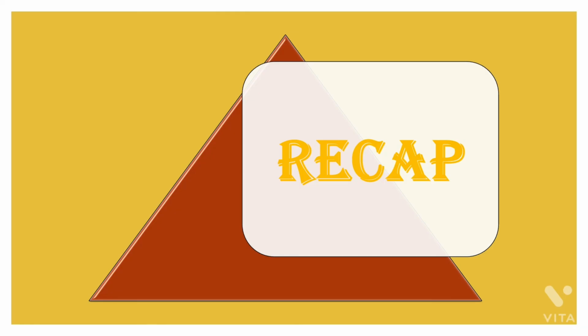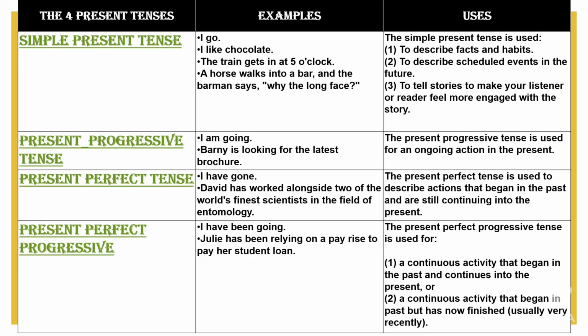Now let's have a recap of all the tenses again. See, first one was simple present tense. It is used to describe facts and habits, and to describe scheduled events. It is used to tell stories to make your listener or reader feel more engaged with the story. This we have already discussed in our previous videos in detail. Clear? So here I am just giving you a recap of all the tenses. Then present continuous tense is used to indicate an ongoing action in the present.